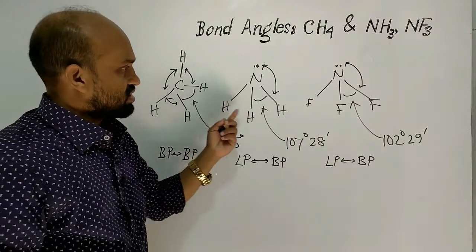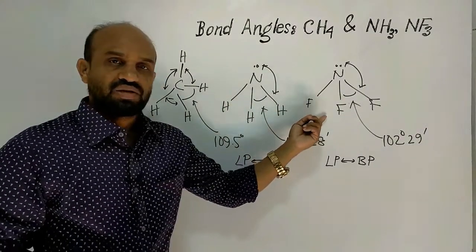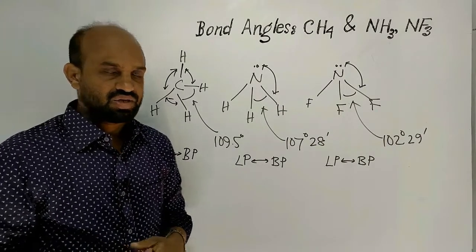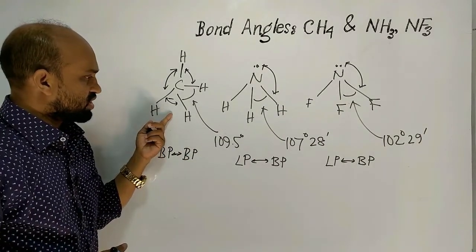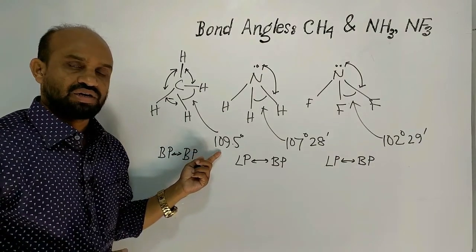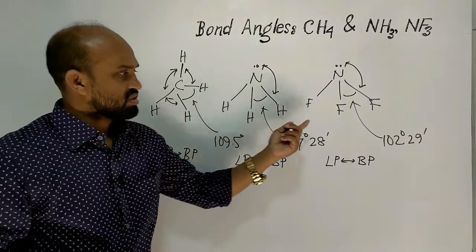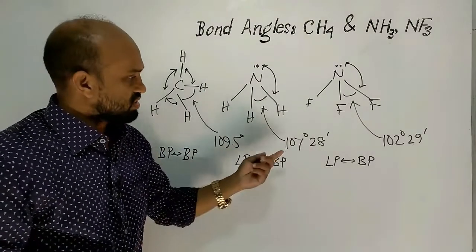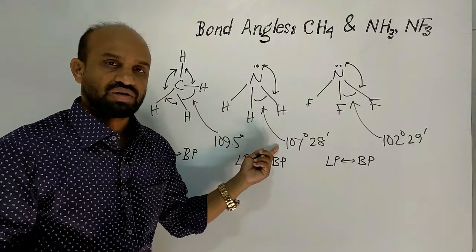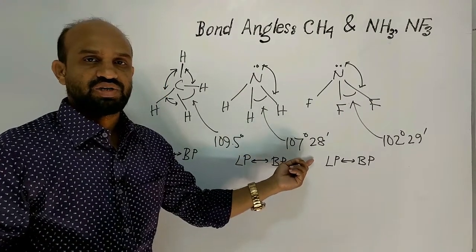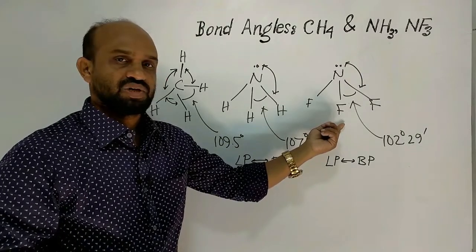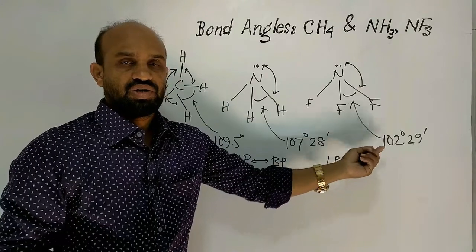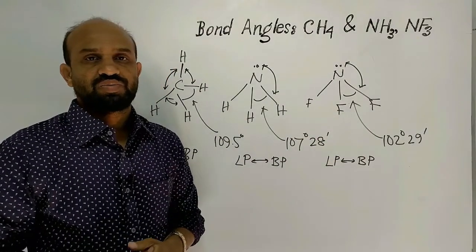That is why in these two cases bond angles are contracted. That is why here the bond angle is 109.5 degree, but in these cases it is decreased to, in case of ammonia, 107 degree 28 minute, and in case of nitrogen fluoride, 102 degree 29 minute, because of the presence of lone pair of electrons.